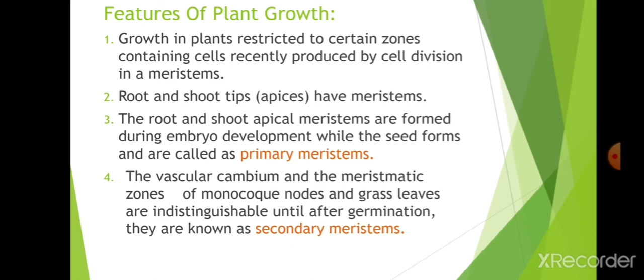Next, root and shoot tips (apices) have meristems. As I told, only root and shoot tips contain meristem. The root and shoot apical meristems are formed during embryo development. Once the seed forms, it will form root and shoot apical meristems, and these are called primary meristems. The vascular cambium and the meristematic zones of monocot nodes and grass leaves are indistinguishable.